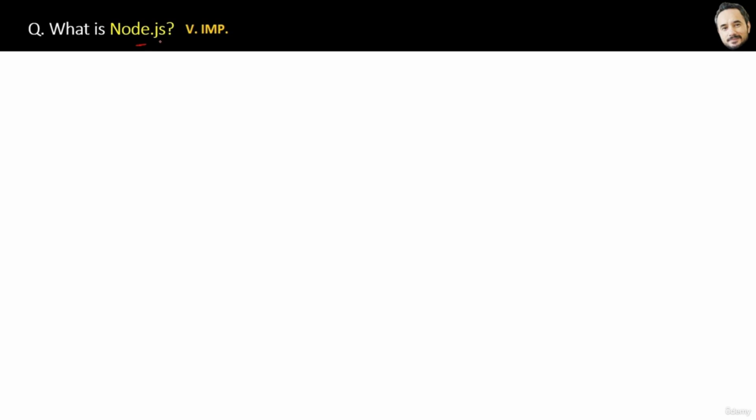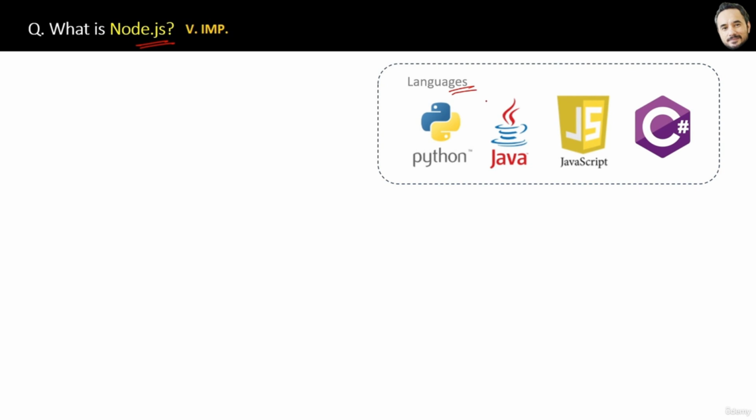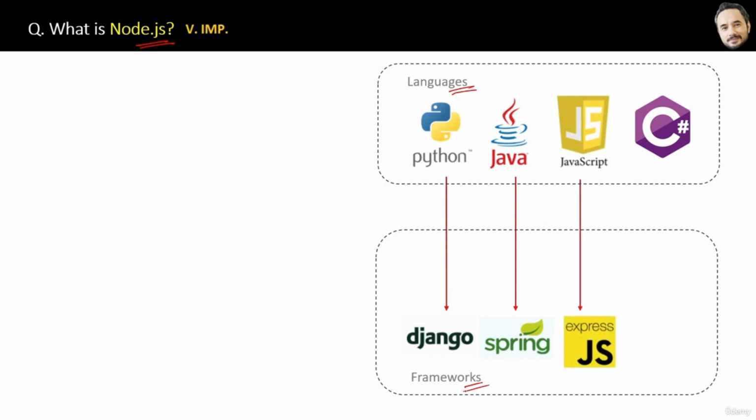What is Node.js? Now, most of us know two things for sure. First, we have programming languages like Python, Java, JavaScript, C Sharp for writing the code. Second, we have frameworks corresponding to these languages. For example, Django framework for Python, Spring for Java, Express for JavaScript, and .NET for C Sharp. Of course, there can be more than one framework for a single language, right?